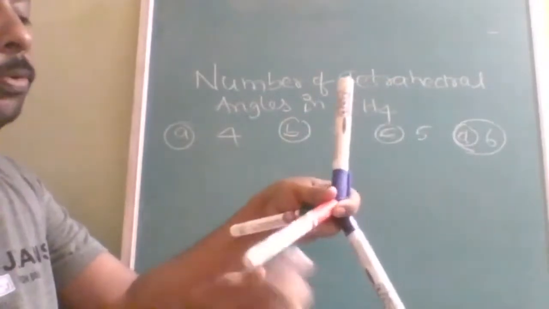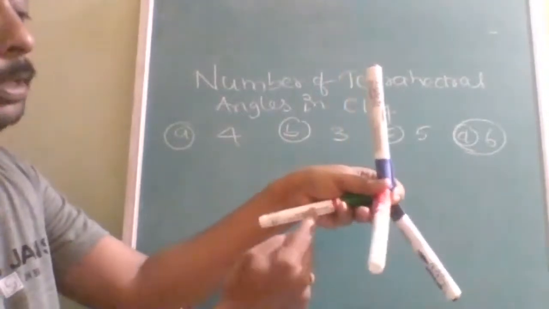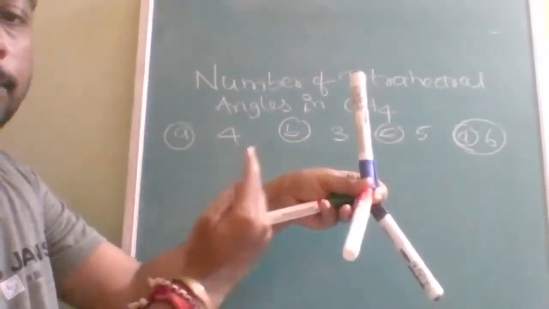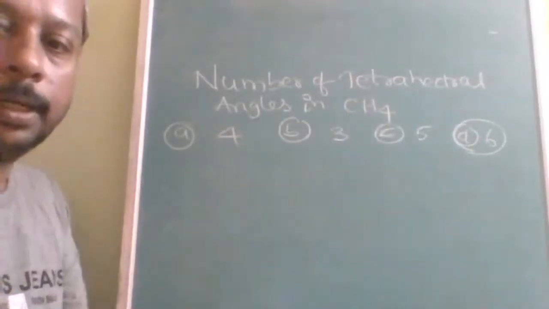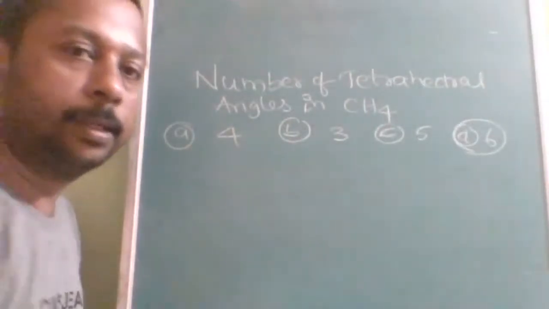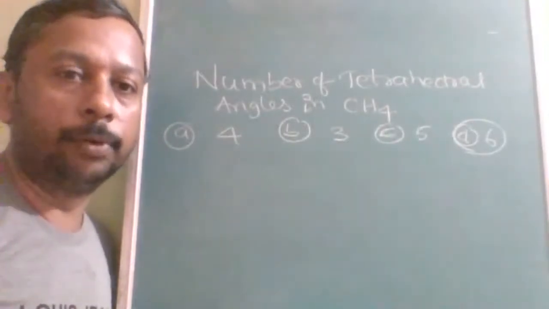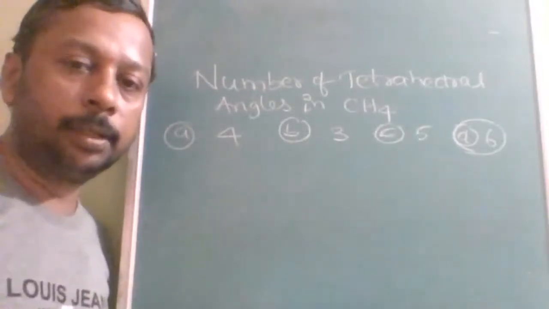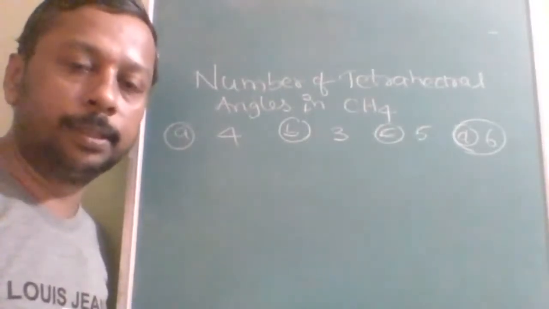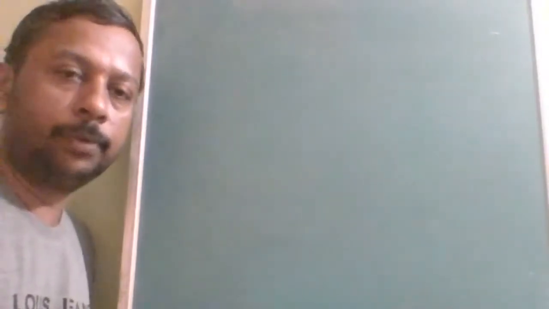Now I told you all bond angles will be equal. So this bond angle also, this one also, and this one also. So at the bottom there are 3 bond angles and vertically 3 bond angles. So the total number of tetrahedral bond angles will be 6. Understood? When this question is asked, most students answered 4 only. Some students skipped the bottom 3 bond angles and answered 3 only. But the answer is 6. Is this clear to you? That is about the sp3 hybridization found in CH4.